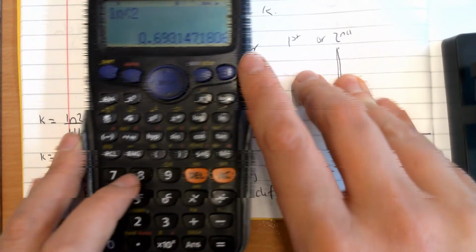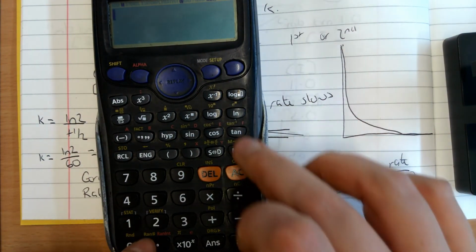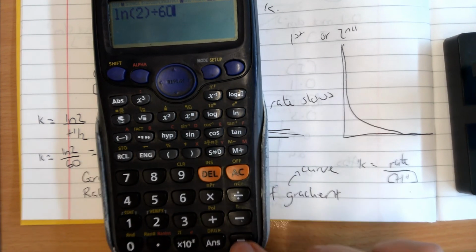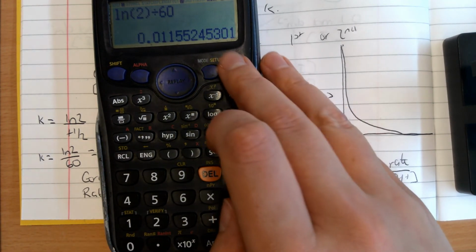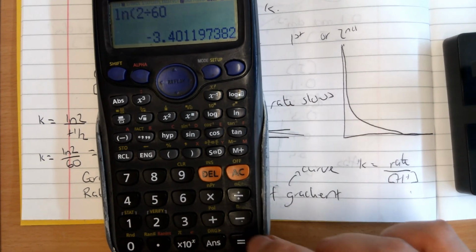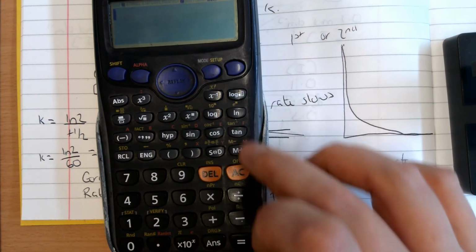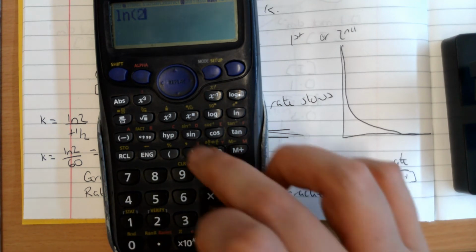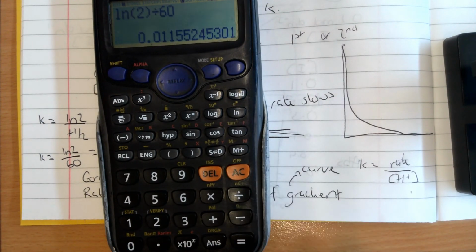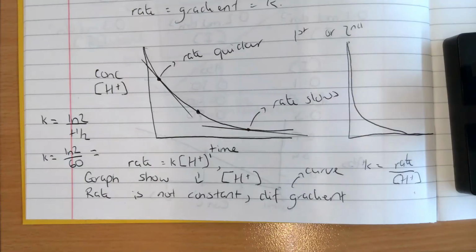When you're doing it on your calculator, it's really important to make sure you can do it. So I want ln 2. I would have to close that bracket if I wanted to just divide by 60 straight away. If I don't close that bracket and I go ln 2 divide by 60, I end up with an entirely different answer. So it's ln, close the bracket, and then divide by whatever your half-life is. In this case, we're saying it's 60 seconds, and you work out k.